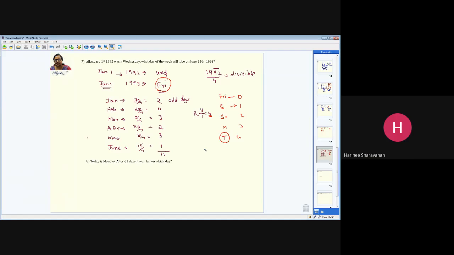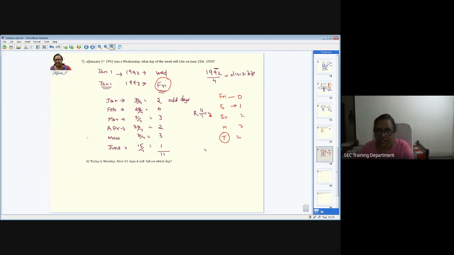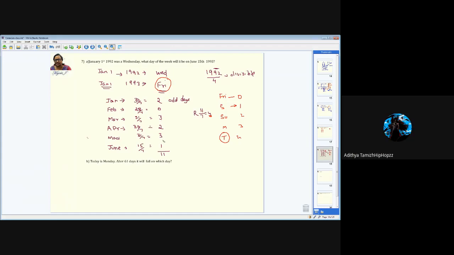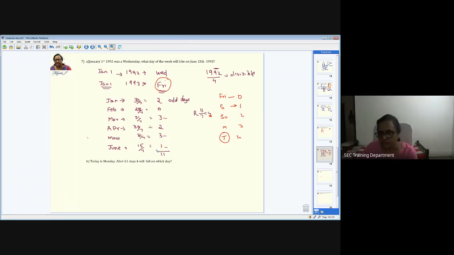Clear, ma'am. And here I said this instead of adding, because this again consumes time. So you have to avoid this. 3 plus 3 plus 1 is 7. So you don't have to add this, because whenever you get multiples of 7, leave that and take the balance. So what's the balance left out? 2 plus 2, 4.